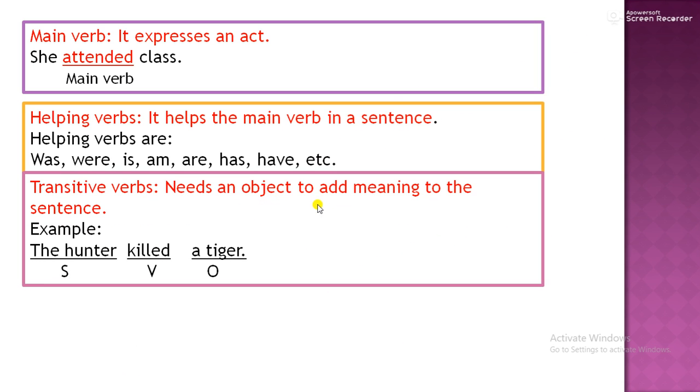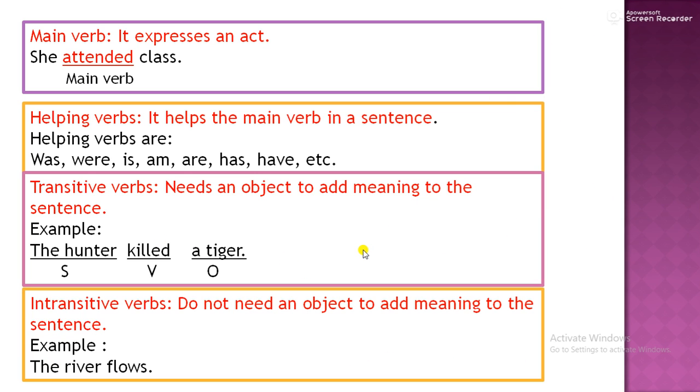Transitive verbs need an object to add meaning to the sentence. For example, the hunter killed a tiger. So what did the hunter kill? A tiger. Then intransitive verbs. Intransitive verbs do not need an object to complete their meaning. In transitive verbs, an object is always required, and in intransitive verbs, an object is not required. The sentence completes its meaning without an object. So, the hunter killed a tiger. Here the hunter is the subject, killed is the verb, and tiger is the object.